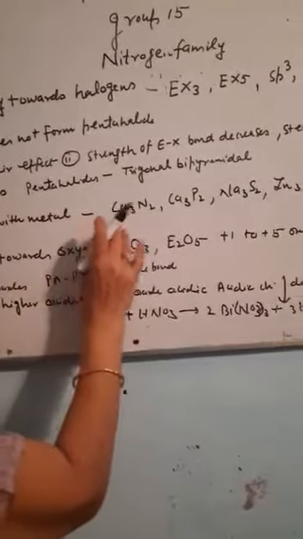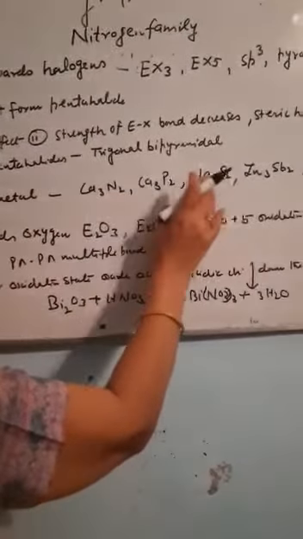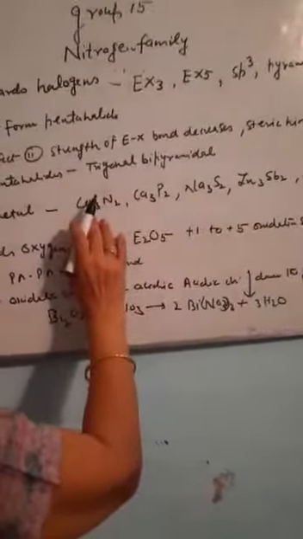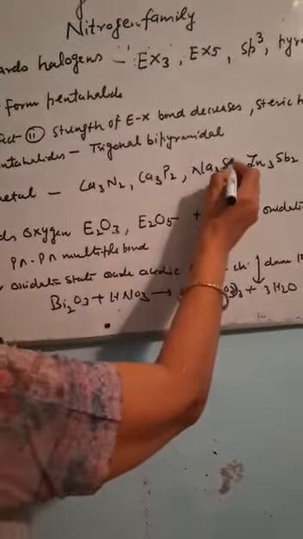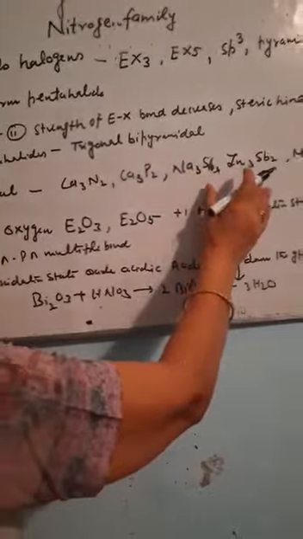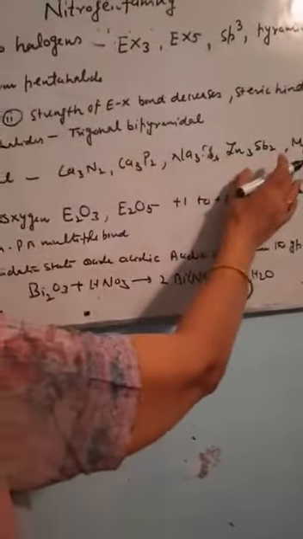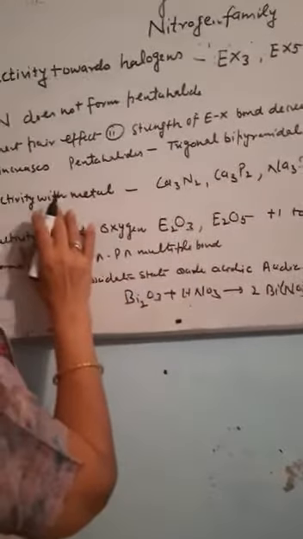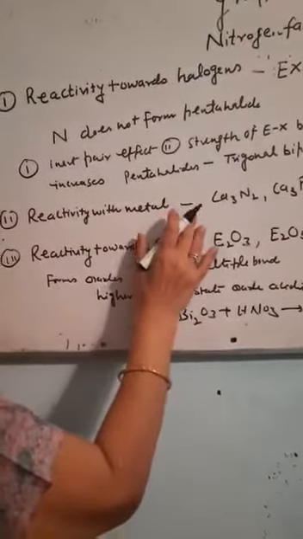They form nitrides, phosphides, and antimonides with these elements, like calcium nitride, calcium phosphide, sodium antimonide. Then there are zinc antimonide, sodium arsenide, and magnesium bismuthide. Such ionic compounds are formed when they react with metals.